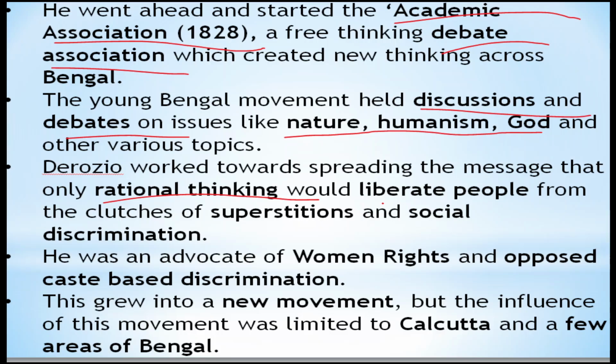Rational means, as we already know, liberating people from the clutches of superstition. Superstition means following rituals without knowing the meaning or the importance of them. He also worked against social discrimination, mainly for human rights, and opposed caste-based discrimination. But this Young Bengal movement was limited to Kolkata and a few areas of Bengal.